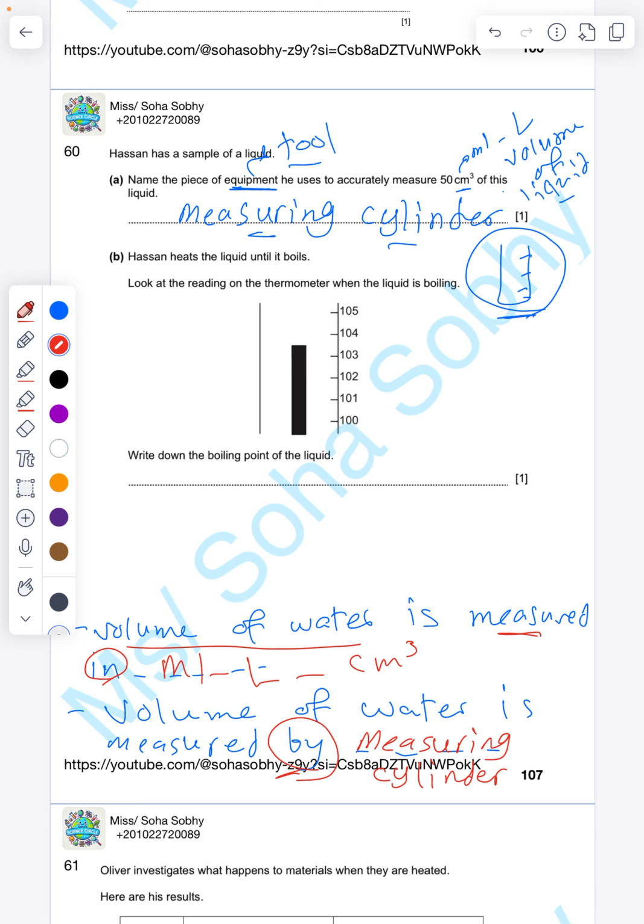Letter B, Hassan heats the liquid until it boils. What does it mean by boils? Turn from a liquid to gas. Look at the reading on the thermometer when the liquid is boiling. Write down the boiling point of the liquid. I'm going to look at the thermometer. After that, I'm going to write the reading. The reading is between 103 and 104.